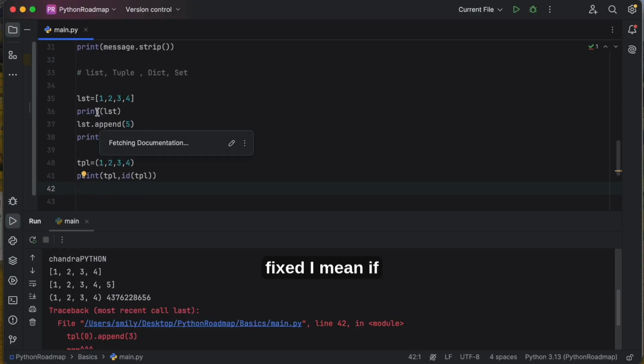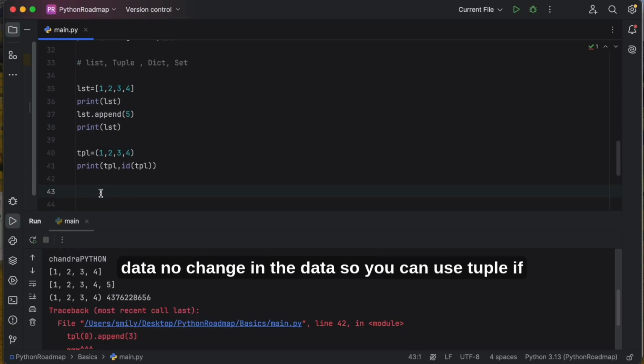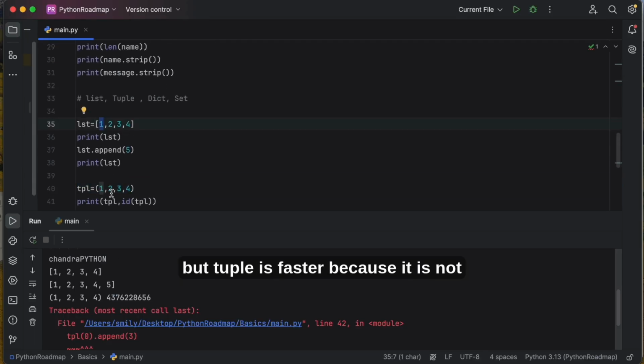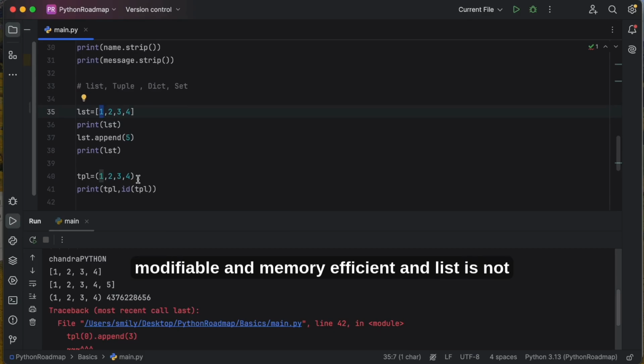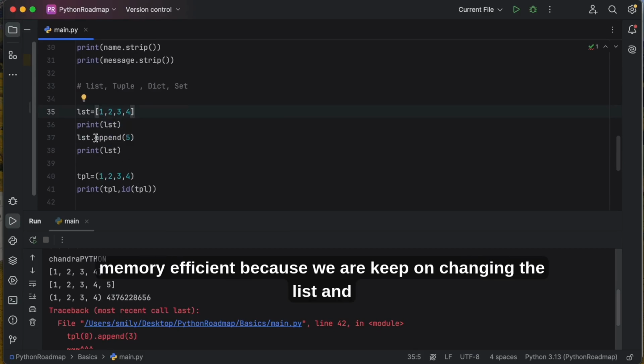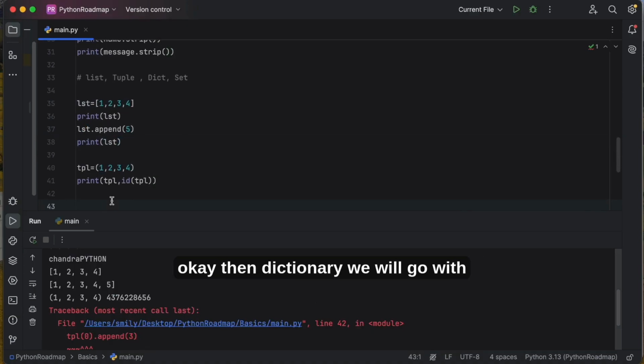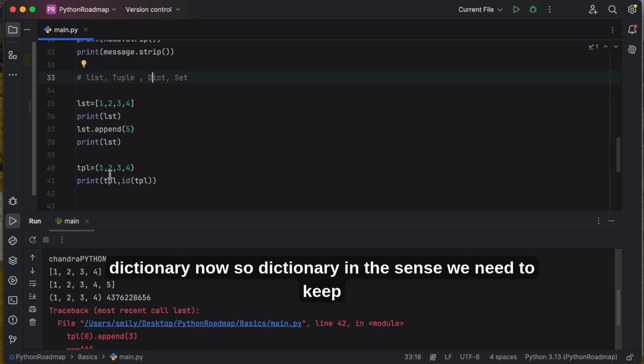If your data is fixed, I mean if there is no change in the data, you can use tuple. If there are any changes in the data, you can use list. But tuple is faster because it is not modifiable and memory efficient, and list is not memory efficient because we keep on changing the list and appending elements to it. Okay, then dictionary, we will go with the dictionary now.